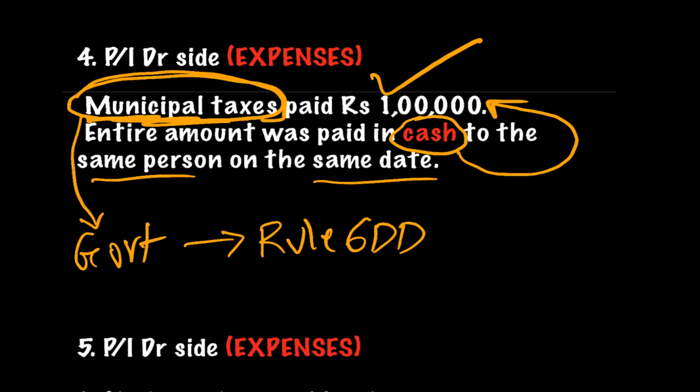So again, if municipal tax is given and if nothing is given in the question, you can definitely take a positive assumption that this municipal tax was in respect of business property, and that is why it is allowed.